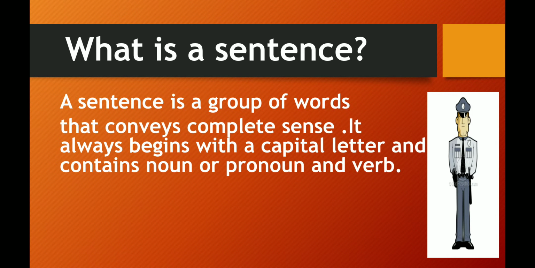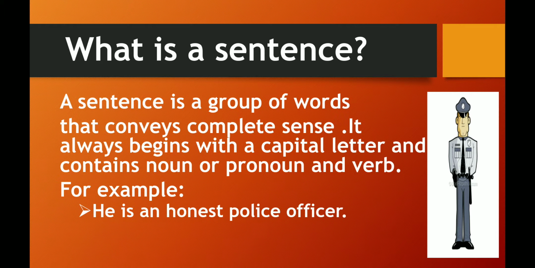A sentence is a group of words that conveys complete sense. It always begins with a capital letter and contains a noun or pronoun and a verb. For example, he is an honest police officer. Children, look at this sentence. It starts with a capital letter. Here we use the pronoun he and the verb is, and also it conveys the complete sense.